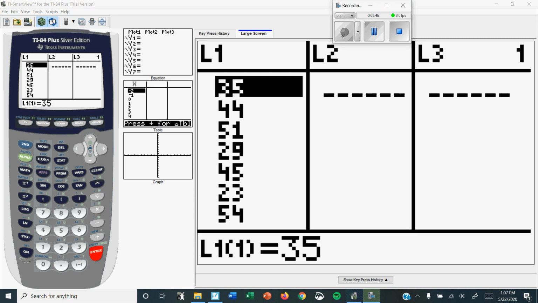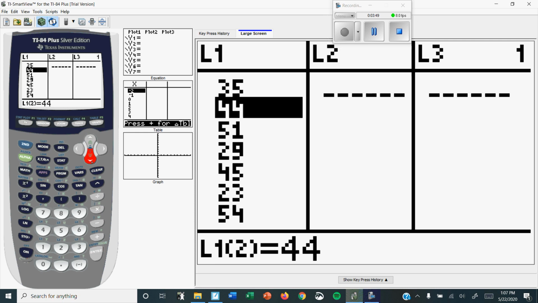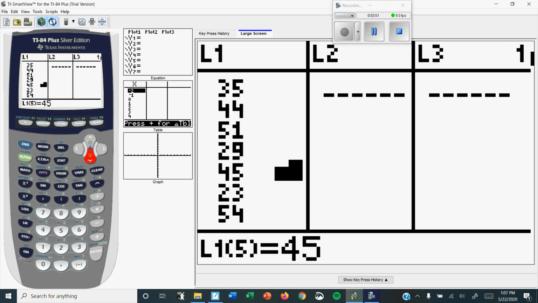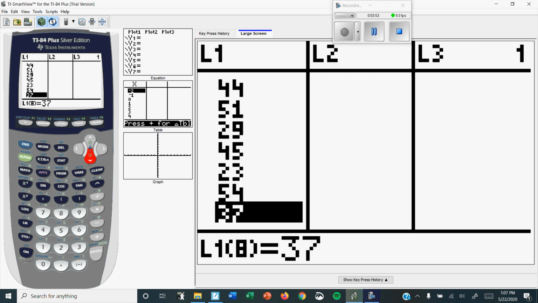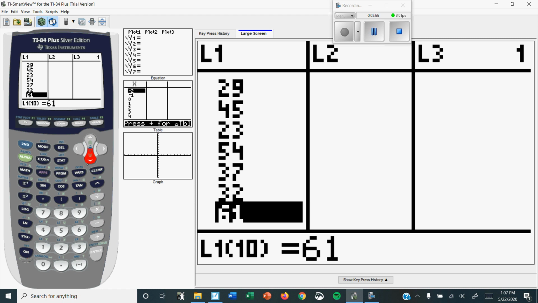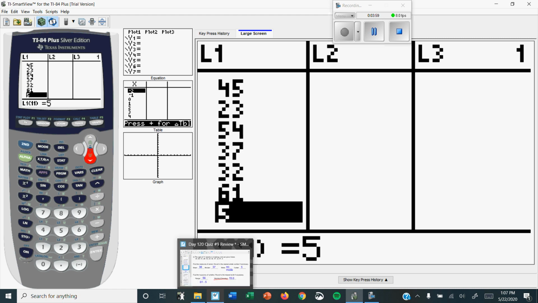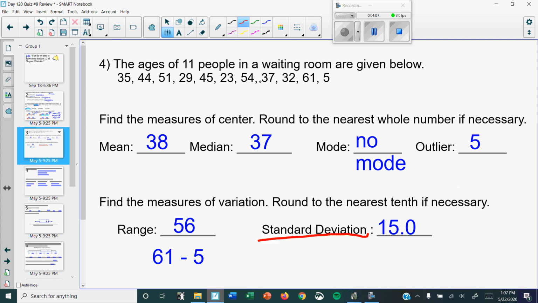Okay, so you can see they magically appeared. So you don't need to put these numbers in order, but just make sure you type it correctly, because if you don't type it correctly, it can't calculate it correctly. So you should always double check that you typed the numbers correctly. Sometimes you forget a number. And again, if there's 11 numbers here, you better make sure there's 11 numbers there, and there are.